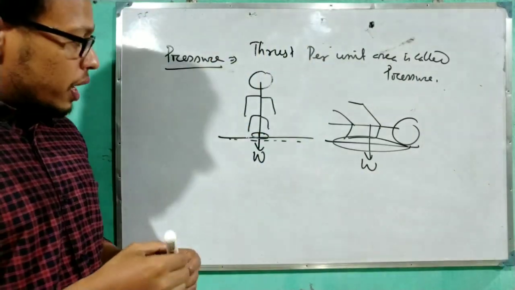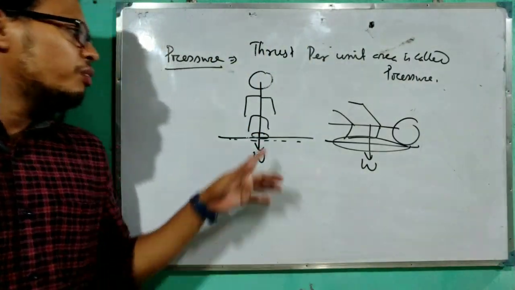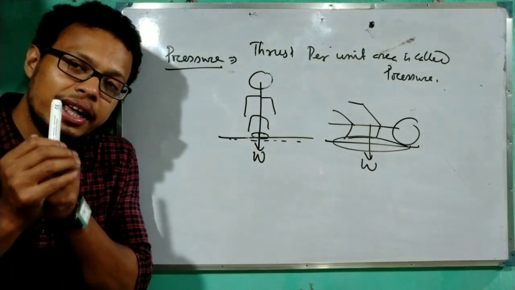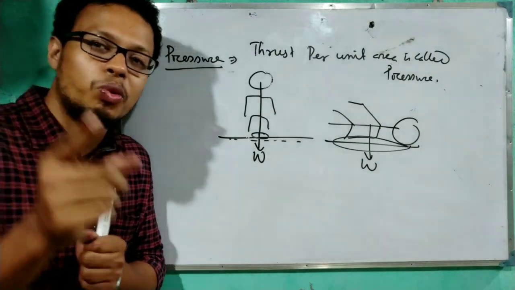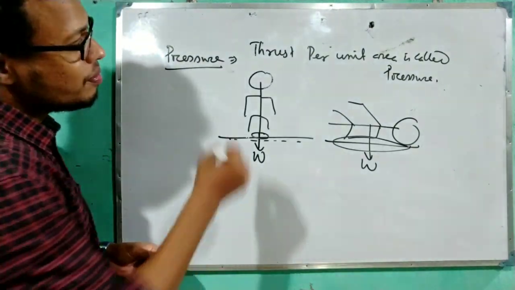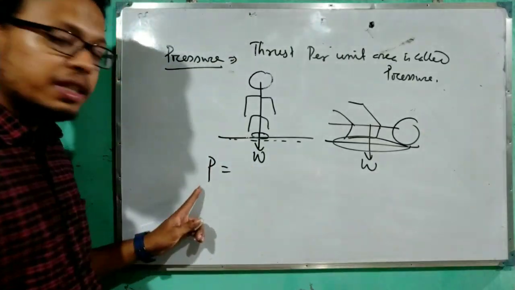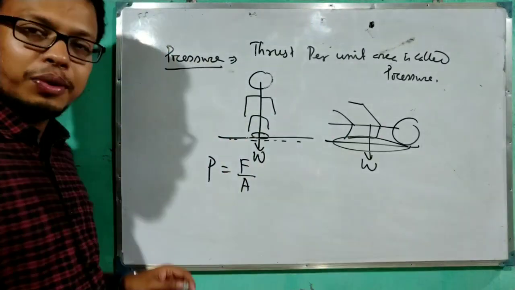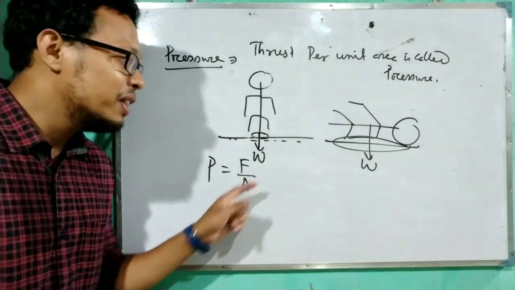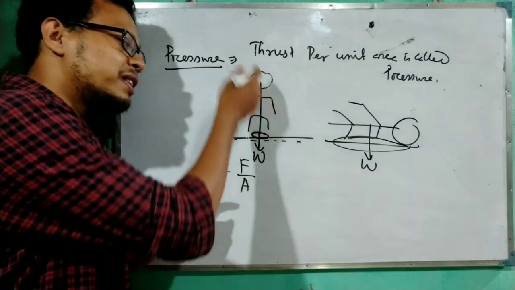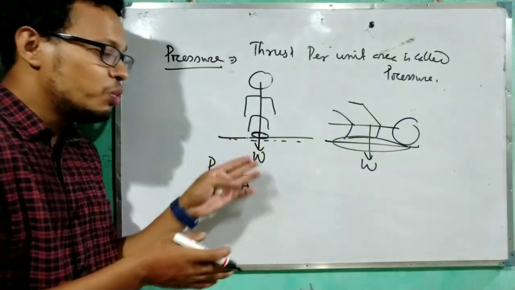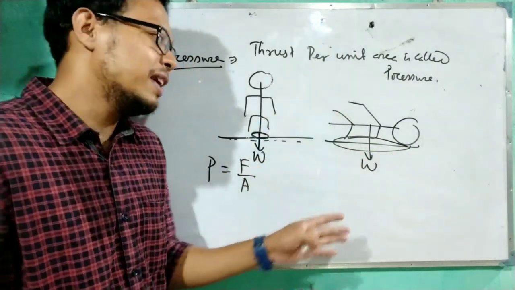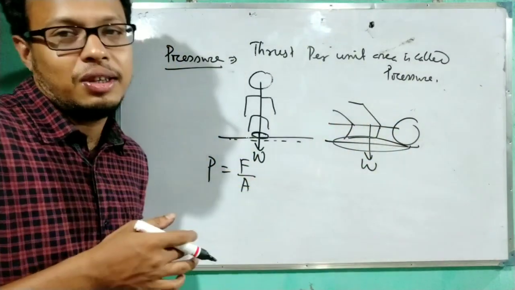Okay. Now one idea I can give from here: when the person is standing, the area will be less. Means when the area is less, the pressure will be more. So the definition, this pressure is represented by P. So P equals F by A. When the area is less, then the pressure will be more. See, area is less, pressure is more. That's why the feet sink into the sand. But here area is more, pressure is less. That's why the body does not sink into the sand.